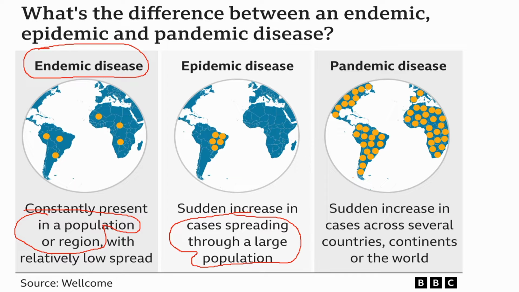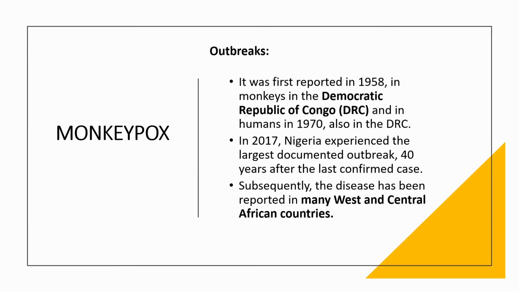And finally the pandemic, which is a very pan-spatial spread among different populations. Like COVID-19, which is a pandemic and occurred across continents and throughout the globe.